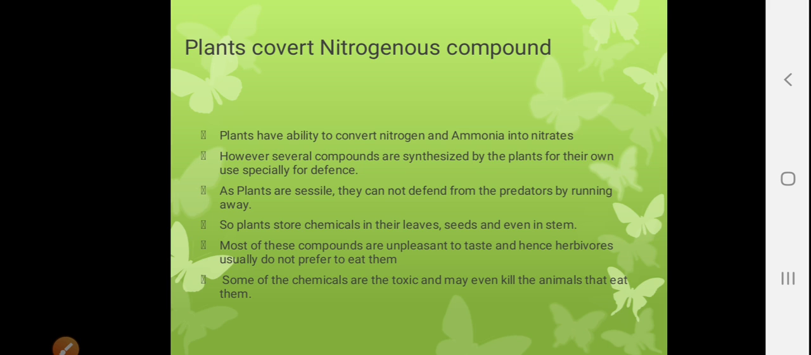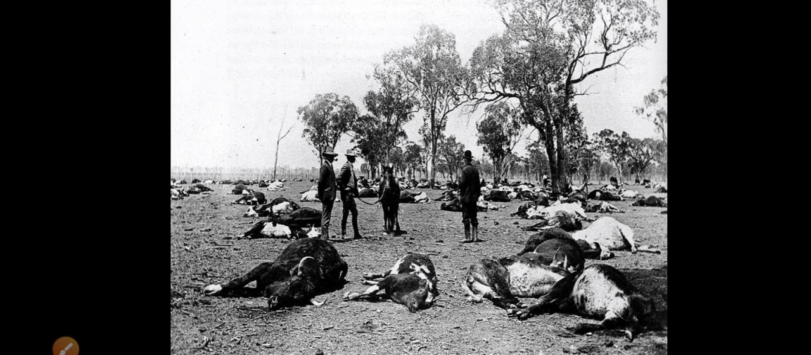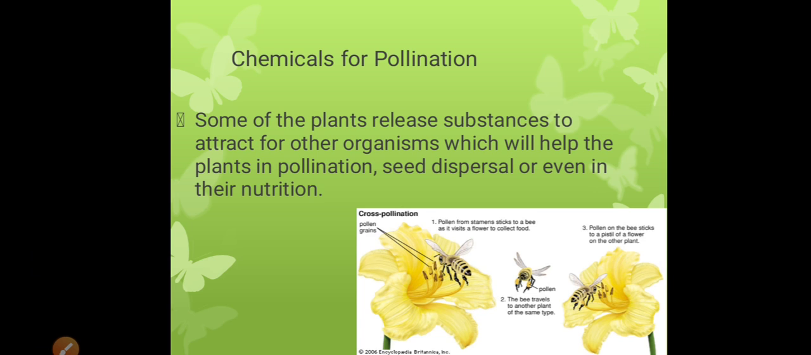So they produce unpleasant, untasteable substances in their leaves, seeds, and even stem. Most of these compounds are unpleasant in taste, and hence herbivores usually do not prefer to eat them. Some of the chemicals are toxic and even kill animals. As in this figure, you see how animals died due to eating poisonous plants. Chemicals are also released by the plant for their pollination.